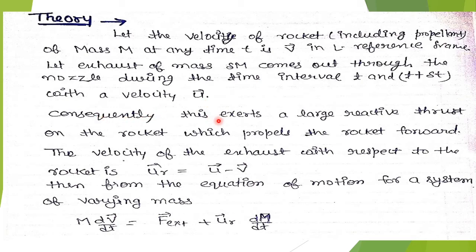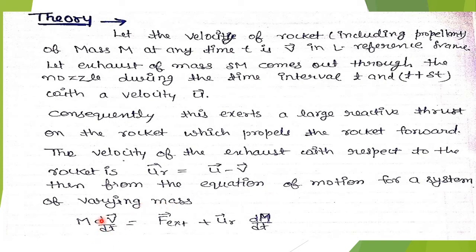Consequently, this exerts a large reactive thrust on the rocket, which propels the rocket forward. The velocity of the exhaust with respect to the rocket is ur equals u minus v, which is the relative velocity which we have written in the previous slide. Then, from the equation of motion for a varying mass system,